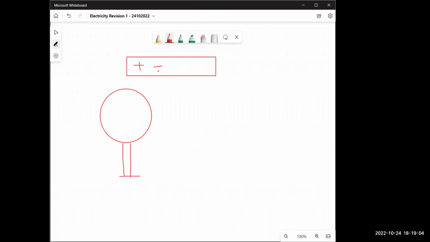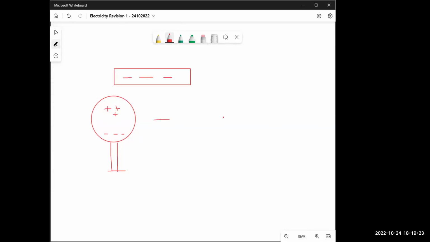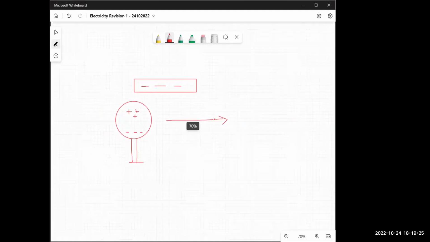Let's say this is positive, and let's say this is negative actually, and all the electrons leave from here. They go away. The electrons go down. Right? Now tell me, what is the next step from here?